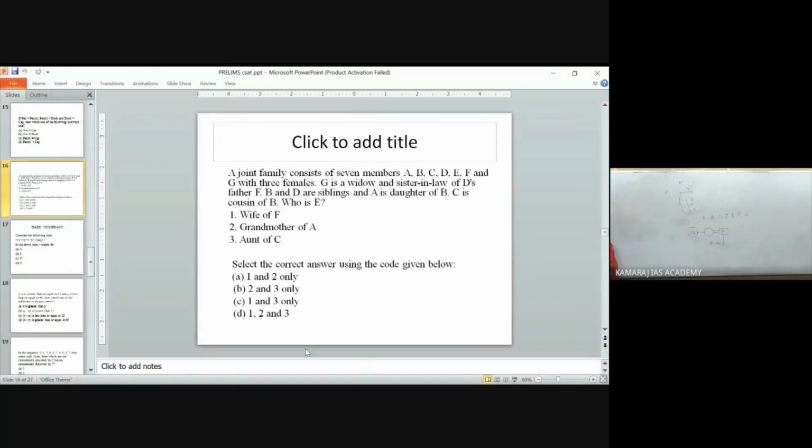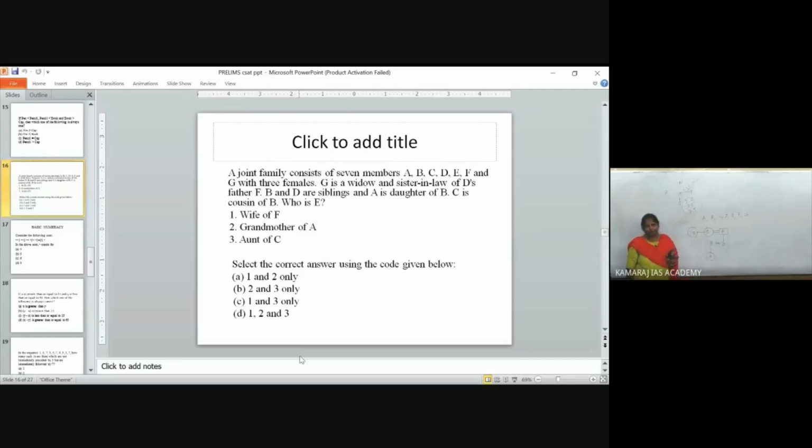So what can be your answer? E can be? Okay, I will solve. A is daughter of B. C is the cousin of B, who is E. What is a cousin actually? Uncle or aunt's son. So C is cousin of B, and E is C's aunt or uncle. So who will be E?